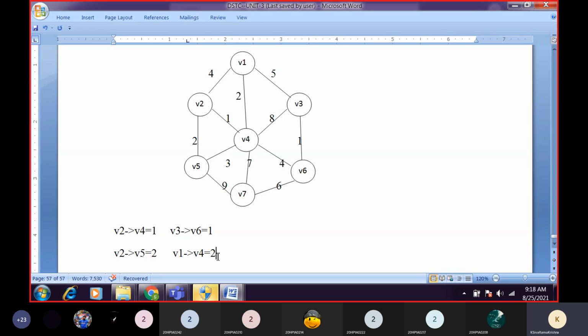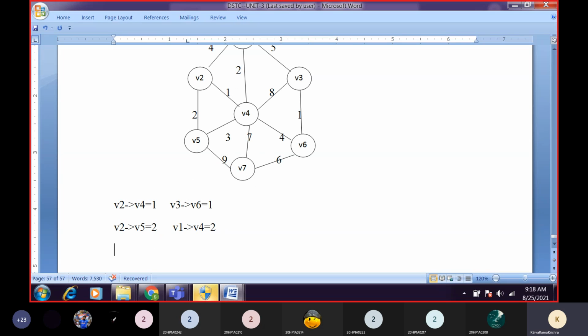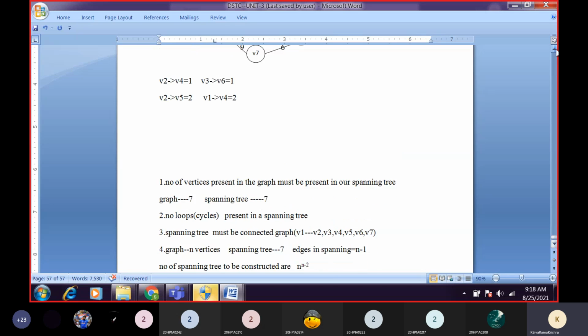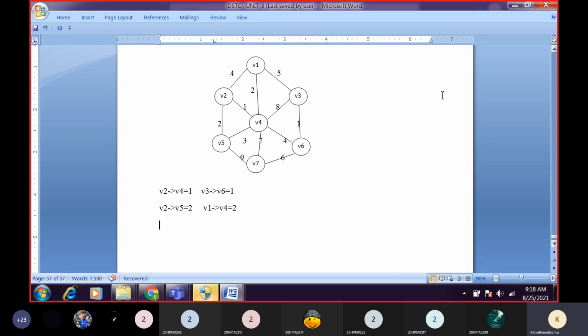Now 4 edges are already finished. Now tell me the next weight. 3, sir. Where can we find 3? V4 to V5, sir.